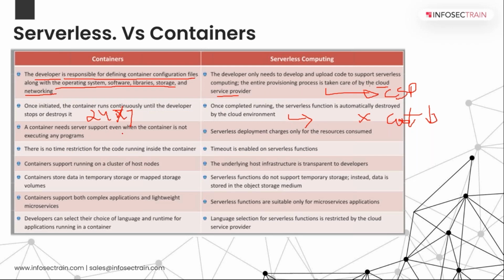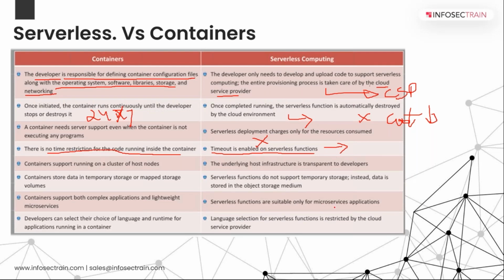A container needs server support even when the container is not executing any programs, but in case of serverless computing, no server support is needed, right? It will only charge for your resource consumption. At what particular time you are using that function, it will charge for that time only. Timeout is enabled on serverless functions. There is no time restriction for the code running inside the container, because when we talk about serverless, again same thing, it is only called when you need it. Once the job is over, it will automatically get deleted itself, right?